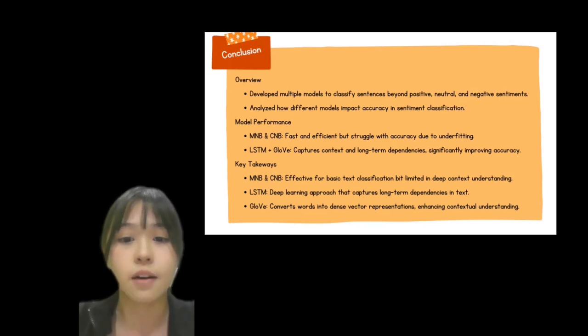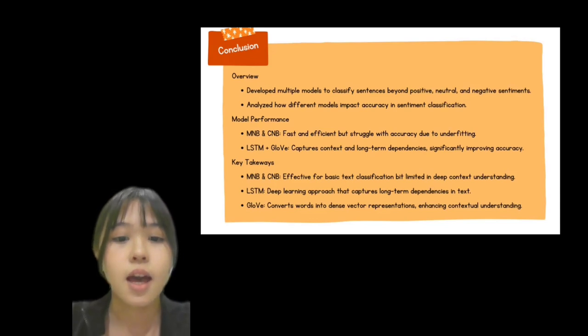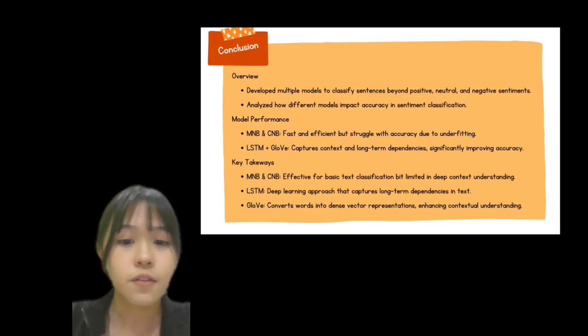MNB and CNB are effective for text classification, while LSTM, a deep learning approach, captures long dependencies in text. Additionally, GloVe converts words into dense vector representations, which improve contextual understanding.